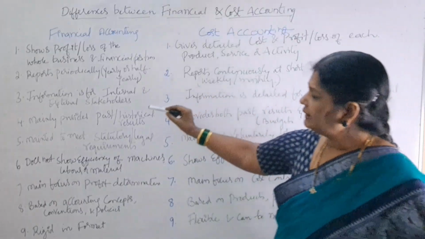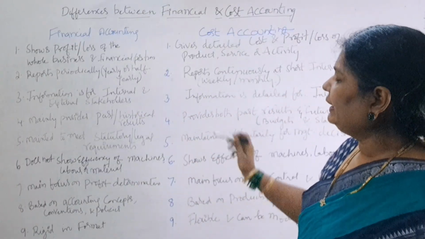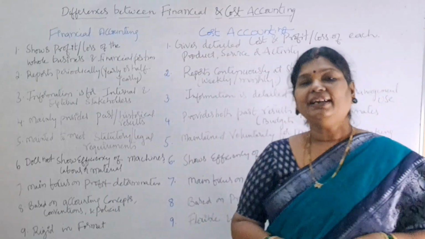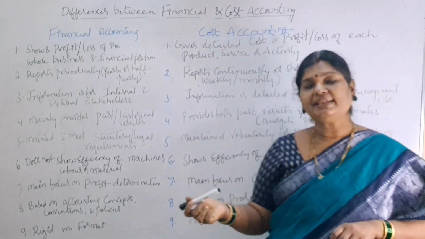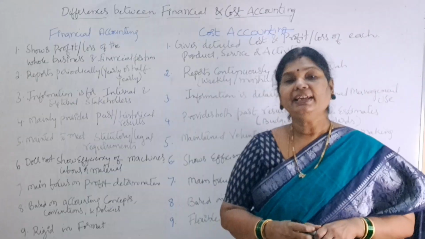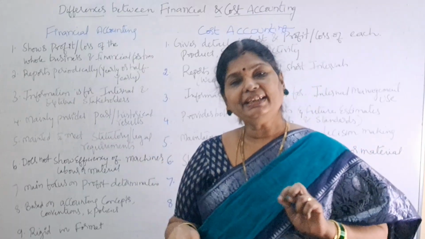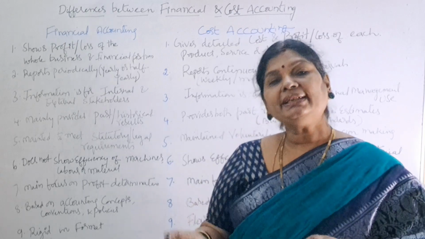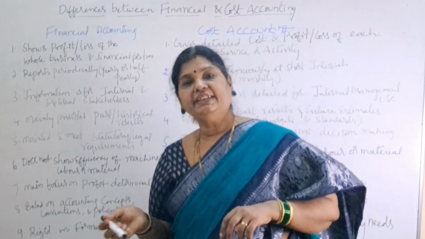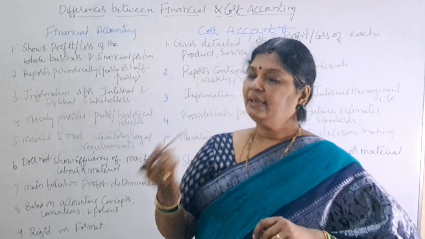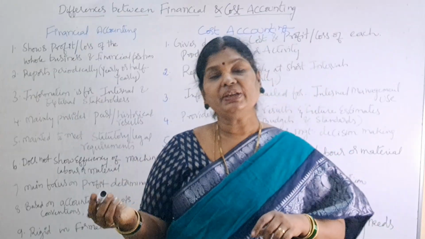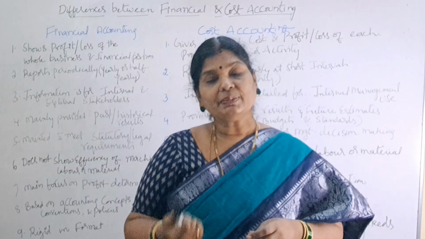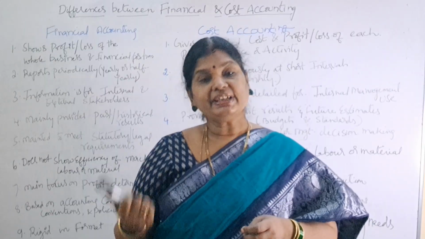Now coming to the third one. Information is for internal and external stakeholders. If you take financial accounting, what are the financial statements that a particular business is preparing? Information is provided for internal stakeholders and external stakeholders in financial accounting. So who are internal stakeholders? Management, owners, employees. And who are external stakeholders? Suppliers, bankers, customers, government, society.